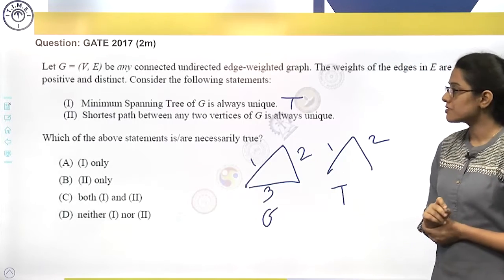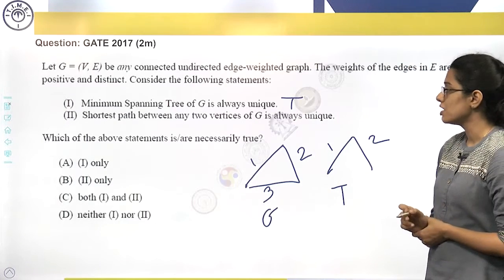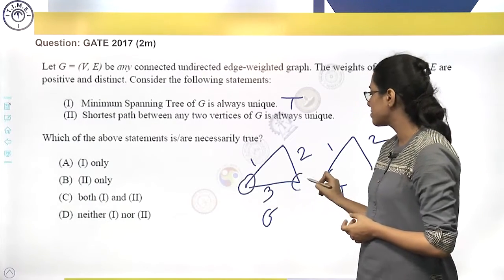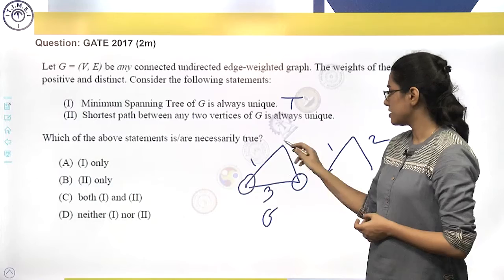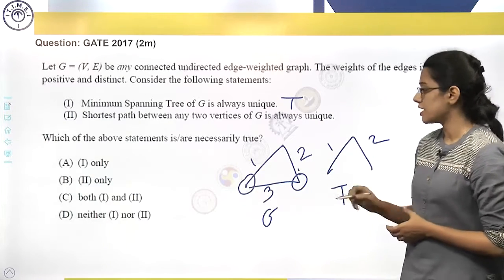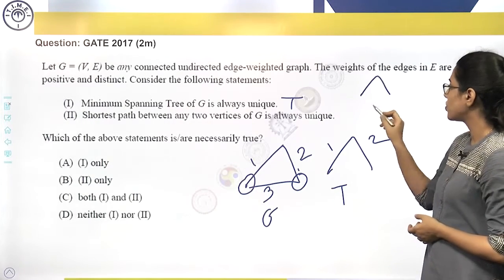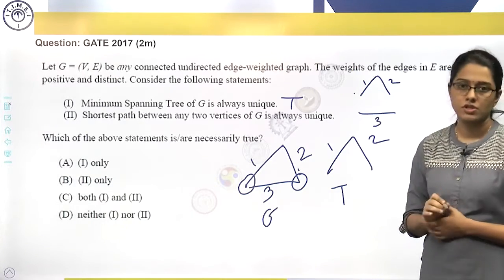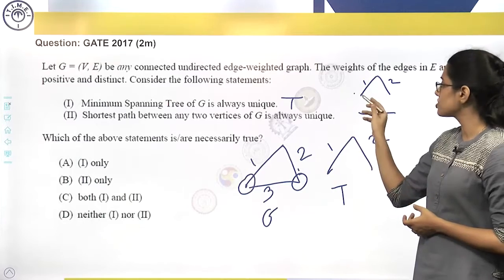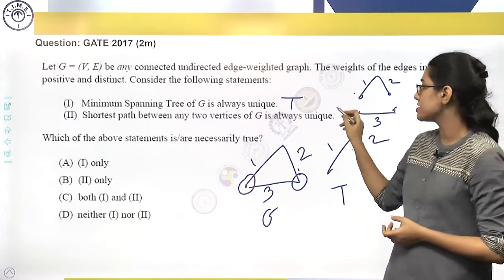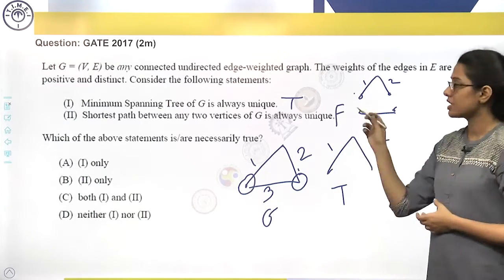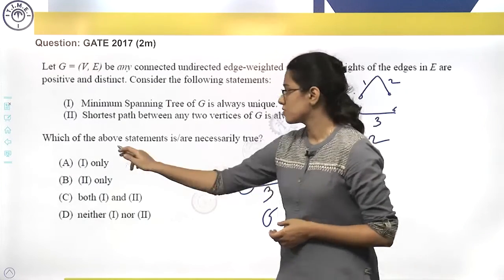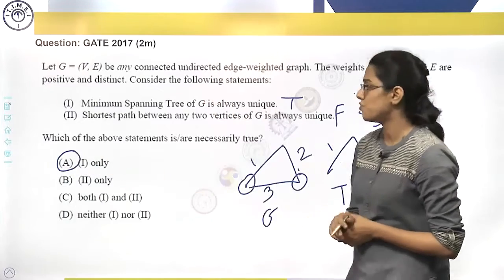Second, the shortest path between any two vertices of G is always unique. Now see the shortest path, the path from this point to this point. It can be either this, that is 1 to 2, or it can be directly 3. So there are two paths, 1 to 2 or directly 3, because both have the same cost, 3. So two paths exist between the same two points. Therefore the second statement is false. The shortest path is not unique. It can be 1, 2 or it can be 3. So the only true statement is the first, the second is false.